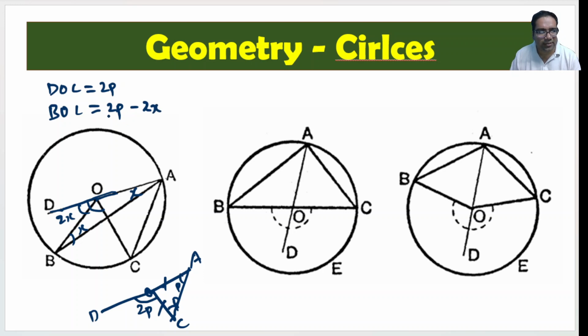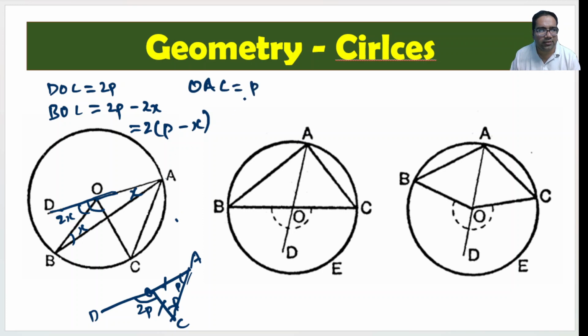So 2p minus 2x, which is equal to 2 into (p minus x). Right? 2p minus 2x is 2 into (p minus x). And we already decided OAC is p.